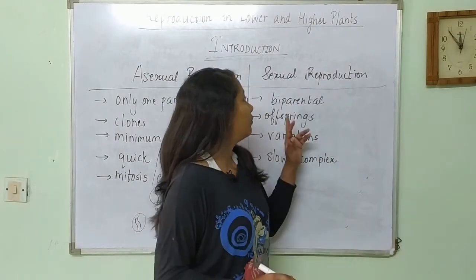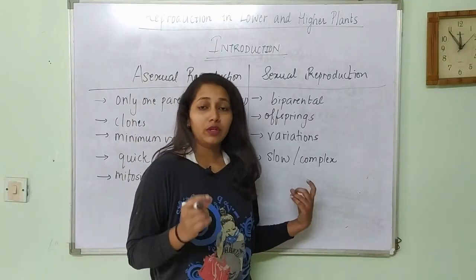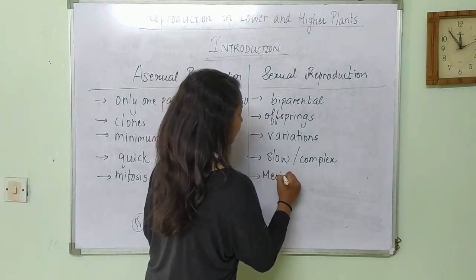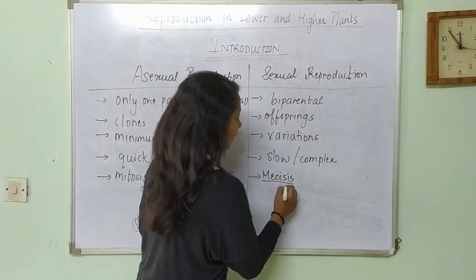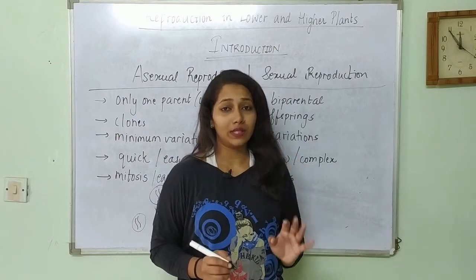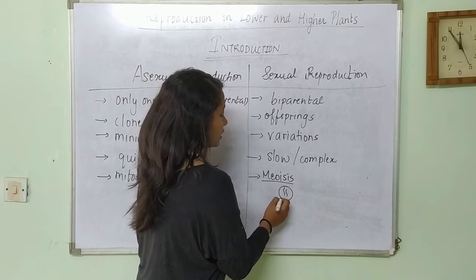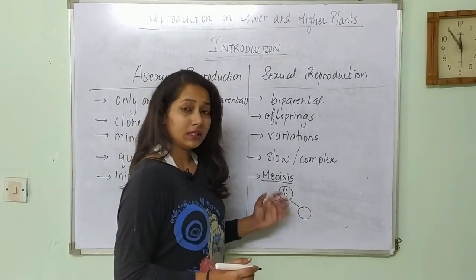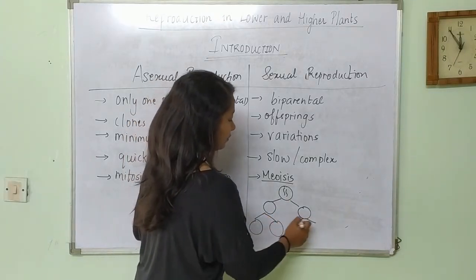But in case of sexual reproduction, gamete formation requires meiotic division, okay. In meiosis, you have one cell, the cell divides twice but DNA replicates only once. Let's take for example a cell with 2n number of chromosomes. It's going to divide into two daughter cells, and these daughter cells again divide to form four daughter cells.